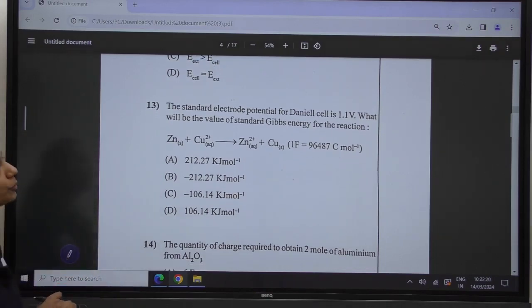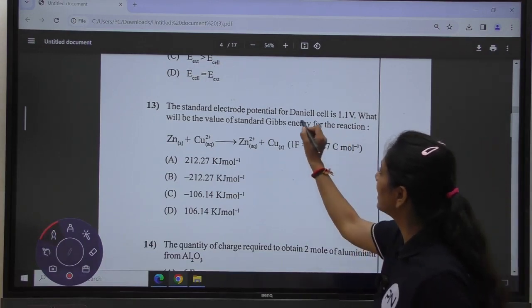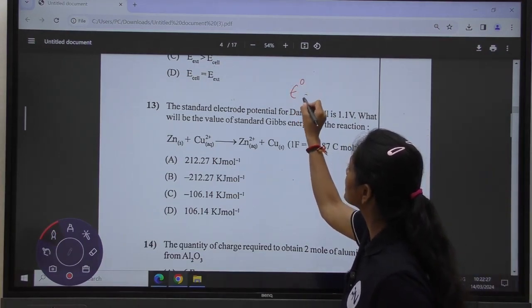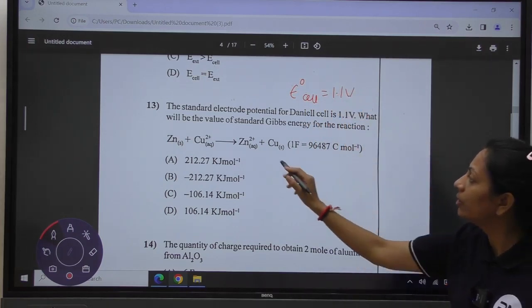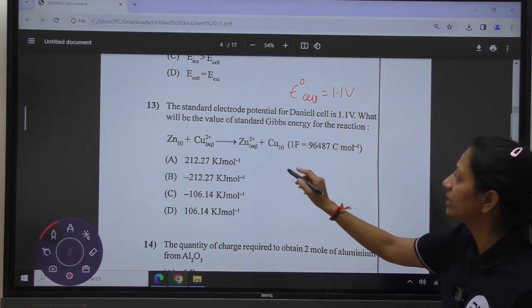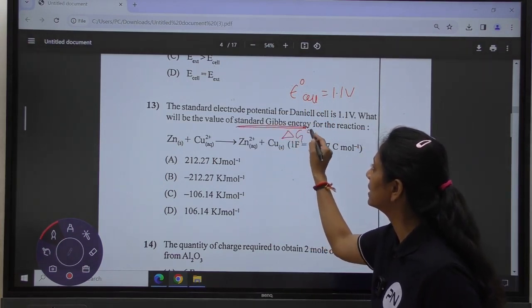The standard electrode potential for the Daniell cell is 1.1. They are saying that they have given you E naught cell, which is equal to 1.1 volt. What will be the value of standard Gibbs free energy? They want you to find the standard Gibbs free energy, which is delta G naught.